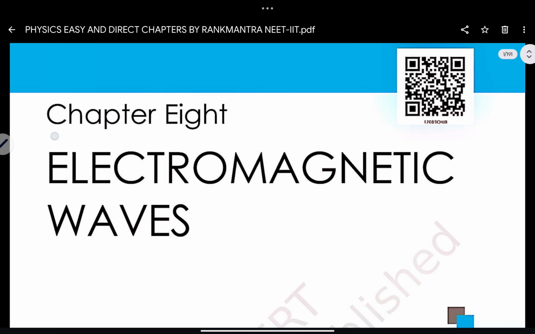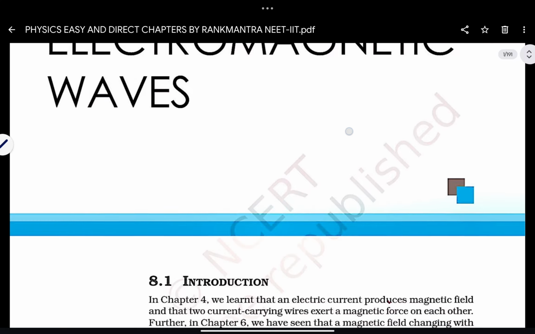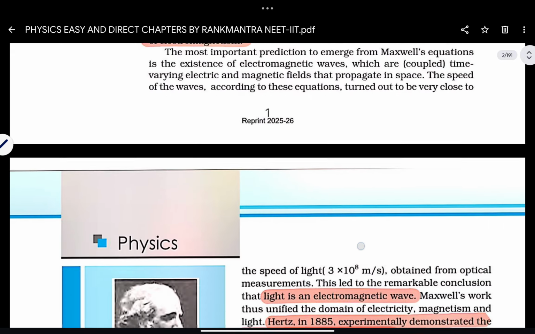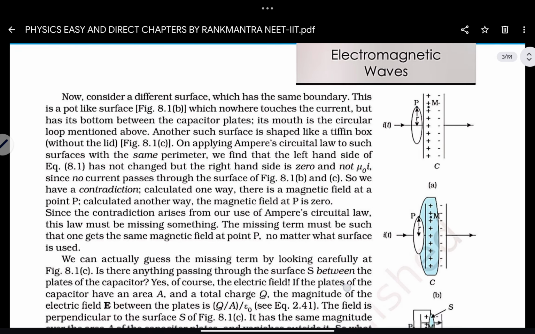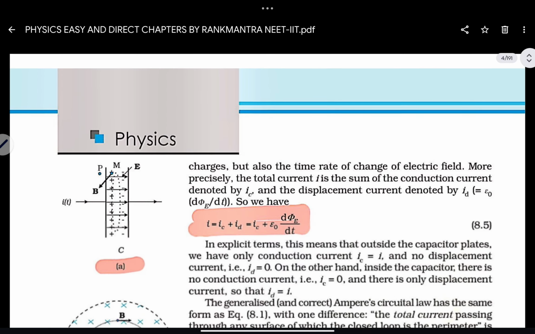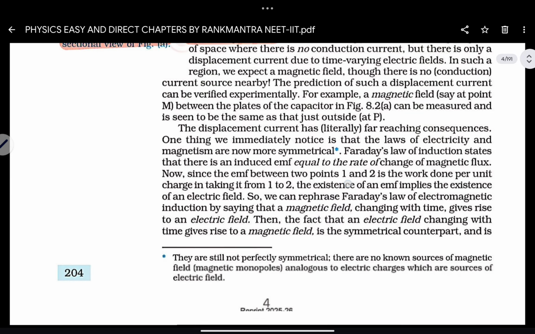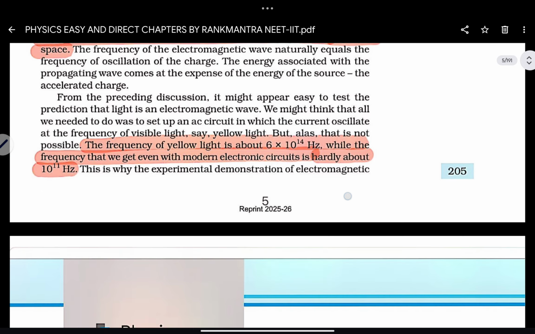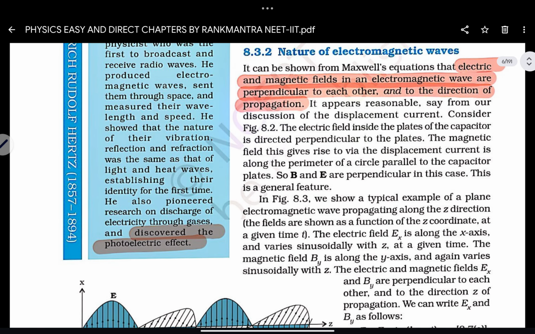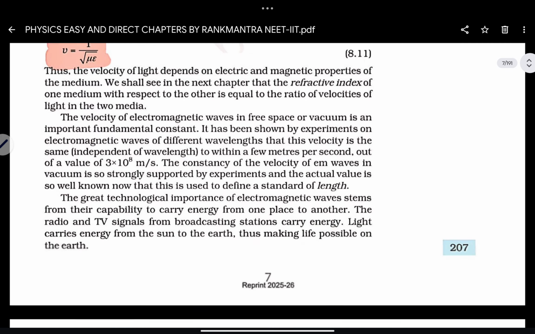Among the 8 chapters, the first chapter which you can see here is electromagnetic waves. Whatever you are seeing here, I have highlighted all the important lines which have been tested already in the NEET and JEE papers, which can be tested further in the NEET and JEE papers. So these highlighted lines, whatever you are seeing, these are exclusively which you can expect in your NEET and JEE papers. This is the first chapter, that is electromagnetic waves.